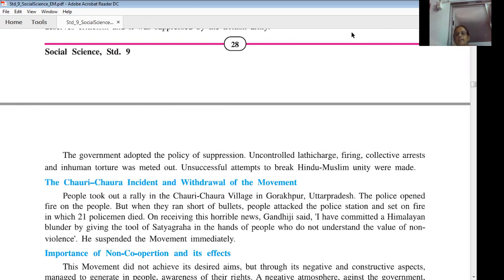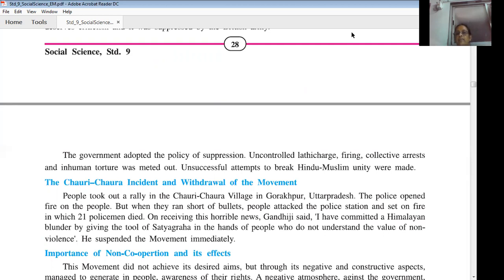When the policemen finished their bullets, they went inside the police station and closed it. The people got angry with this, and they attacked that police station and burned it. Inside that police station, how many policemen were there? Those 21, they all died.